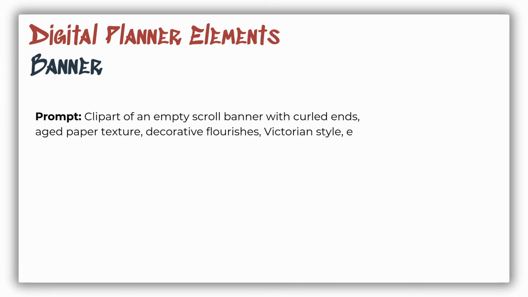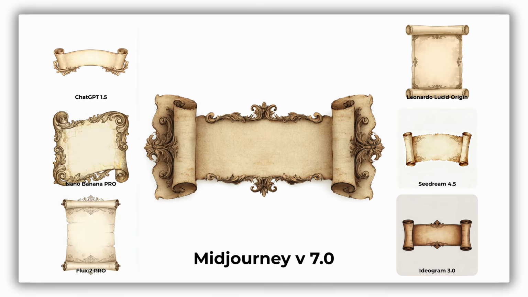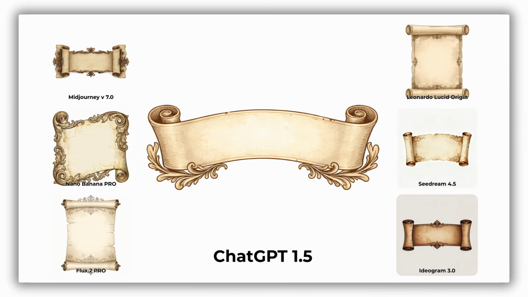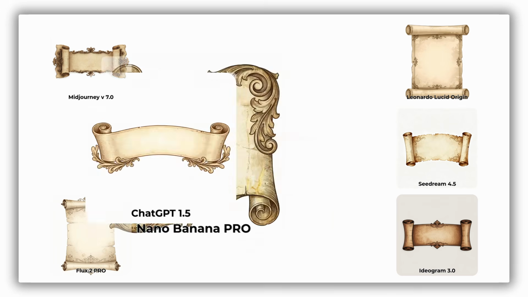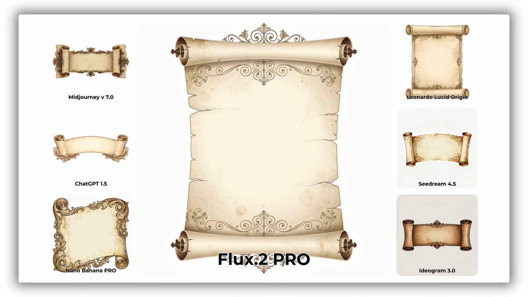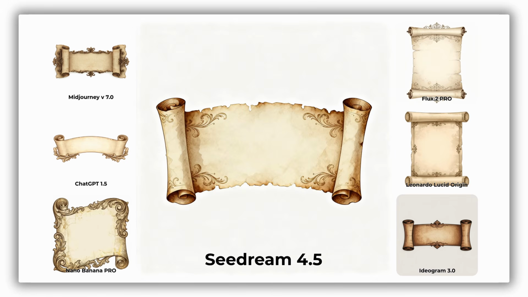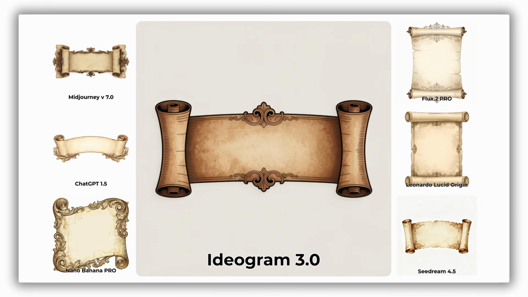Next, an empty banner in Victorian scroll style. This time I like Midjourney's outcome most. I always prefer Midjourney, but version 6.1, for vintage junk journal style designs. Other AI tools just miss this vintage aesthetic, which should be a little bit photorealistic too. But still, I like the Seedream outcome as well.